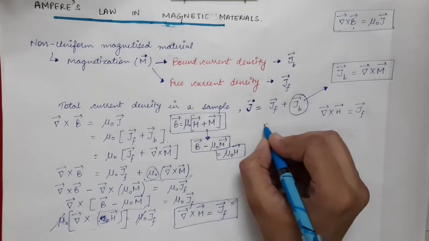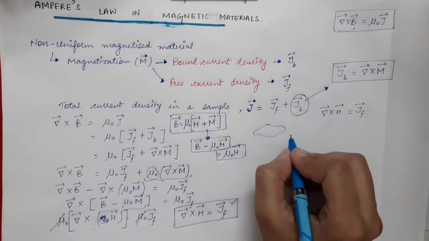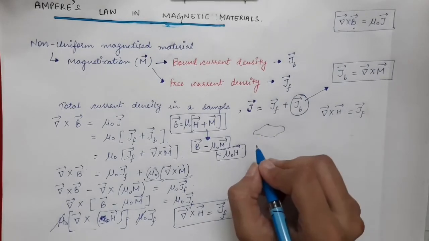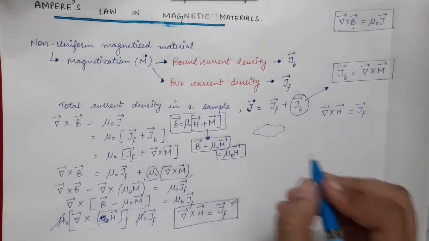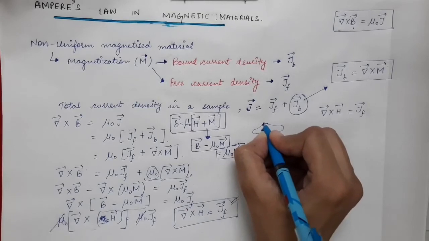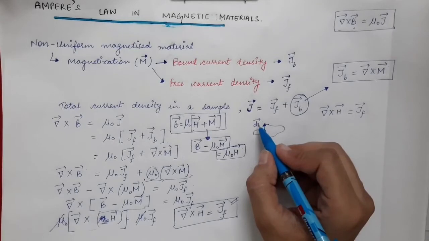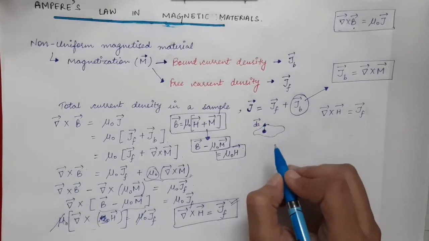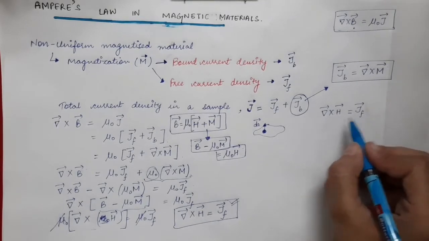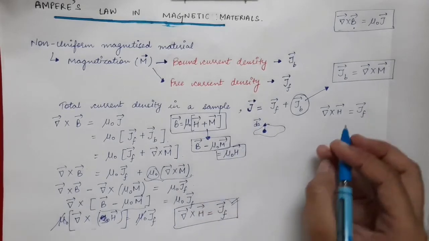So you have a non-uniform magnetized material, and let's take some surface inside that material. Now let's take a small area element, and let's call this dA vector. So this is the small area element on this surface inside the magnetic material. Let's do the dot product on both hand sides with this dA vector.